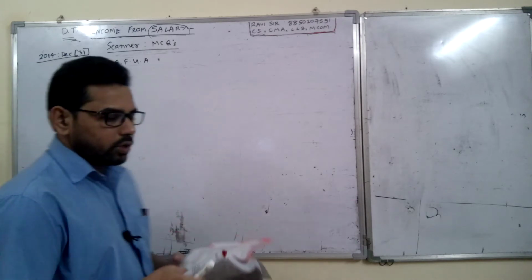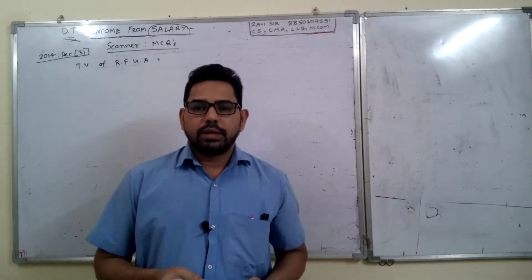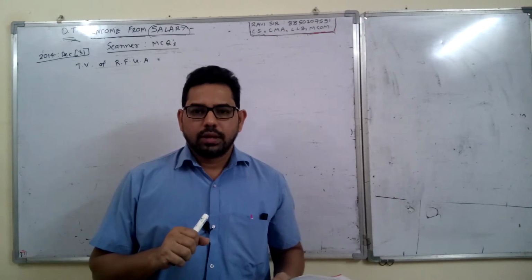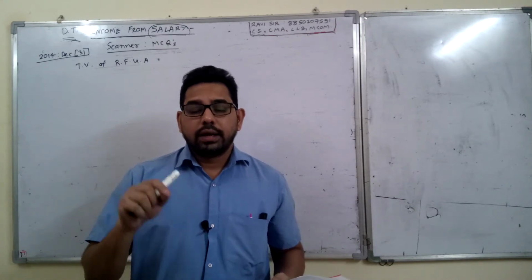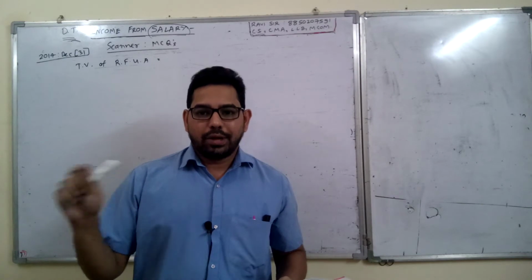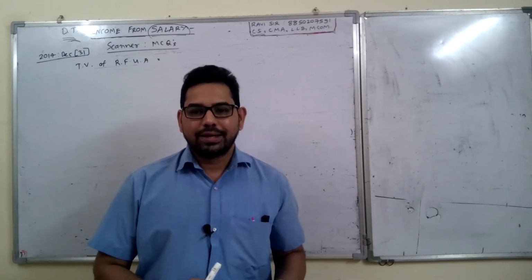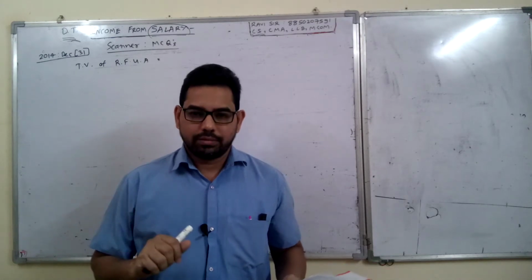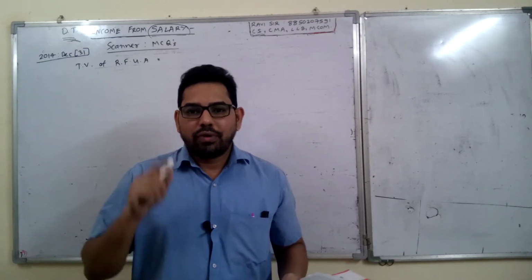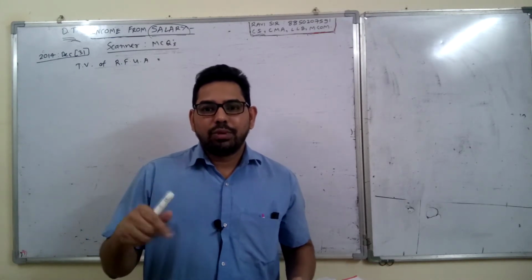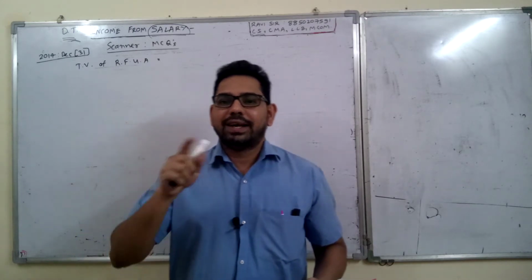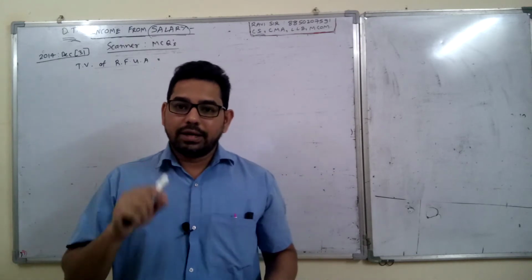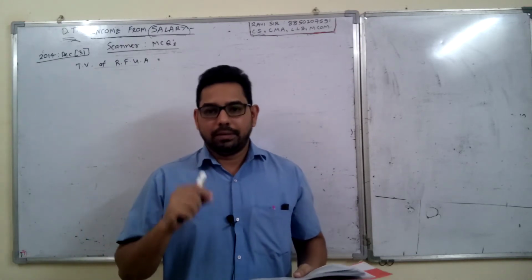Sometimes they just mention the rent amount, and they also write house owned by employer is provided to employee, and give the information that rent is so and so. So once you see the rent, you tend to believe that this is the case of the rented house, but you have to always read the wordings very properly.